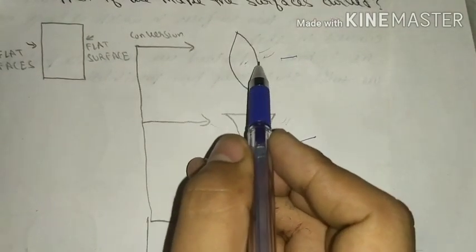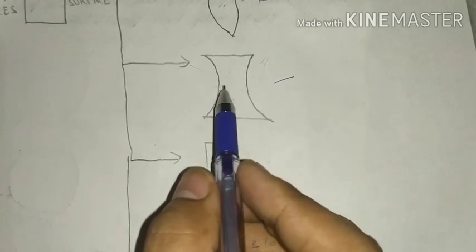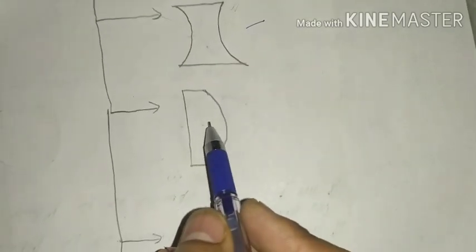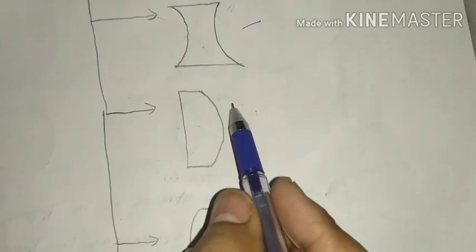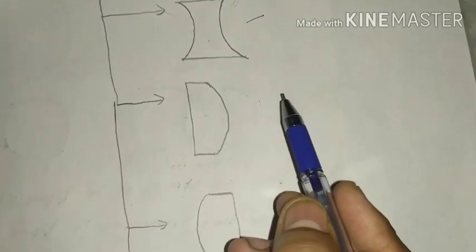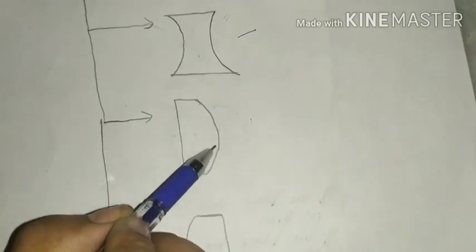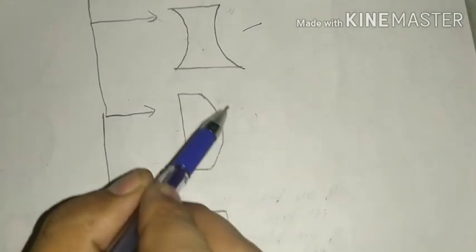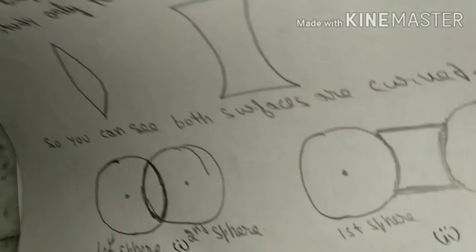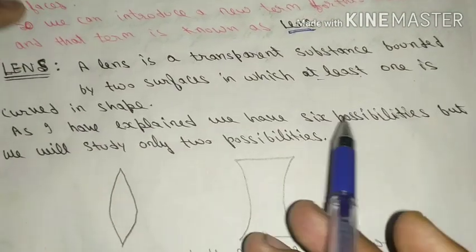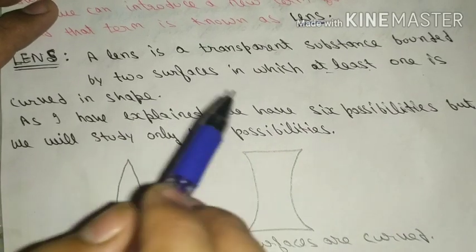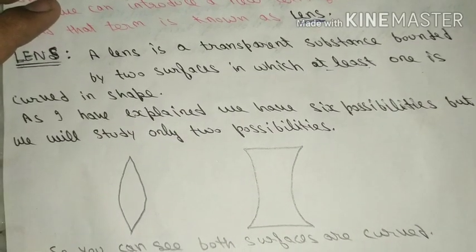As I have shown you, in this diagram both surfaces are curved, but in this diagram only one surface is curved. So it is also a lens, because the lens definition includes at least one surface. So a lens is a transparent substance bounded by two surfaces in which at least one is curved in shape.